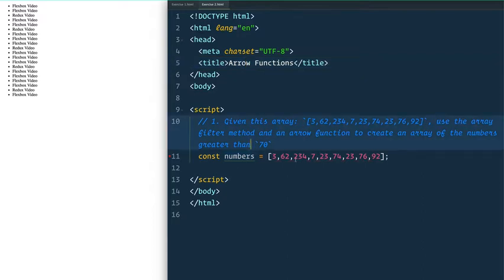We've got an array of numbers here, and use the filter method in an arrow function to create an array of numbers that are greater than 70. Pretty straightforward, but it should just be a nice quick one-liner for you. So good luck with that, and I will see you back in a couple minutes.